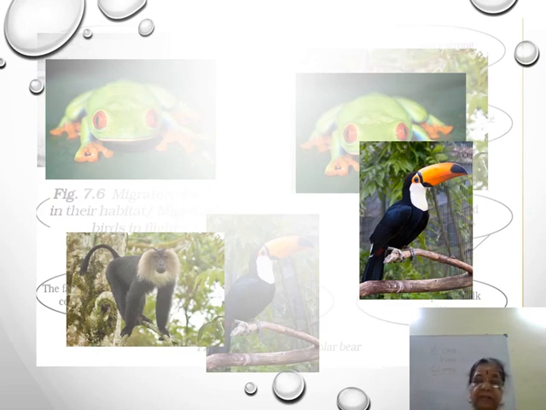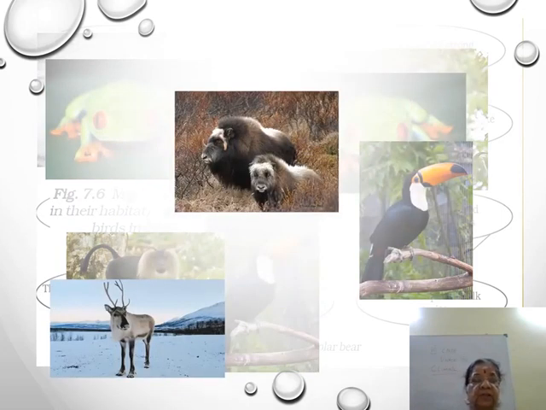About the other animal adaptation. Now these are examples of animals in the polar region, where the polar bear and penguin pictures are already given. Now this is musk oxen. First figure, musk oxen, and this is reindeer.